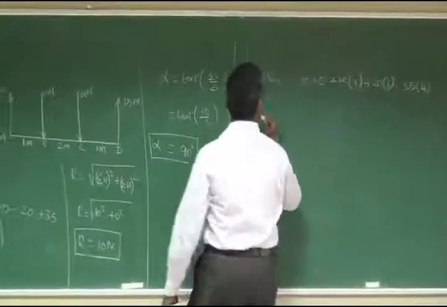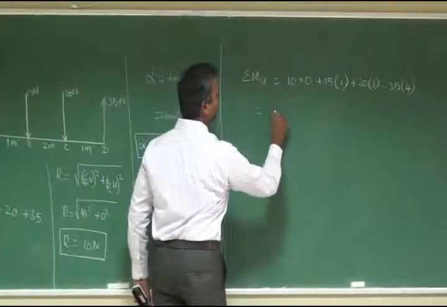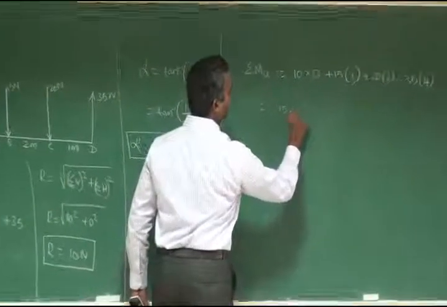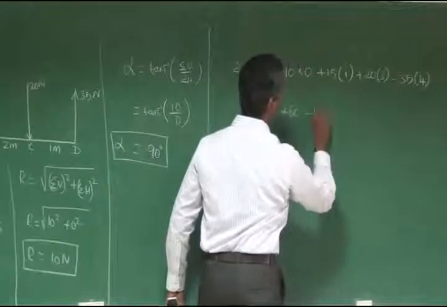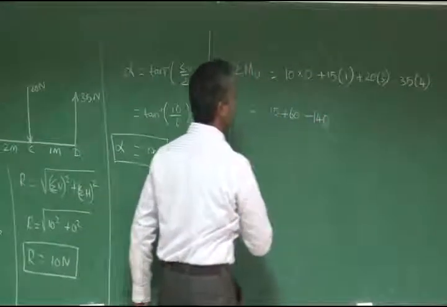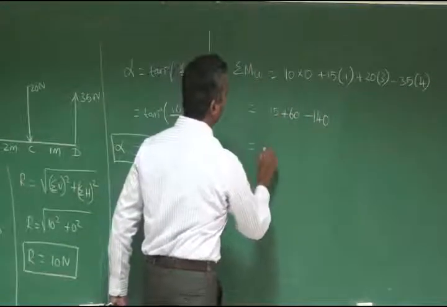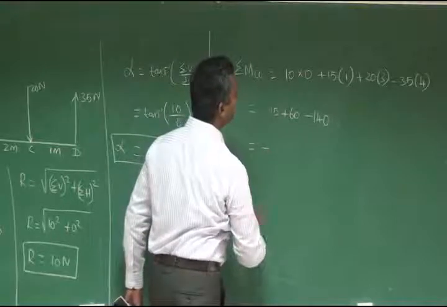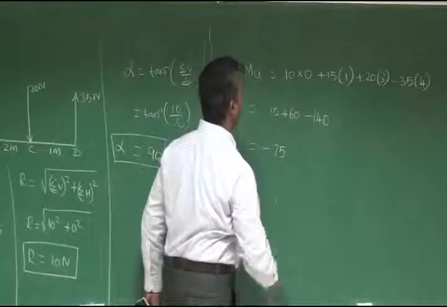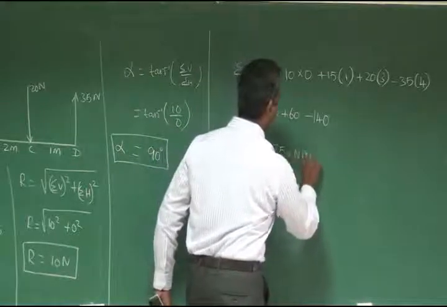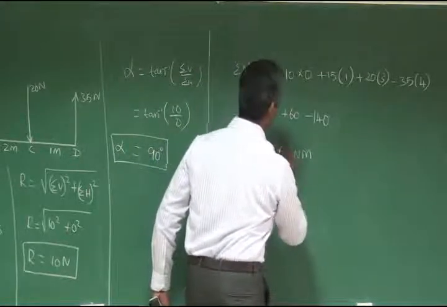Now we calculate the remaining things. So it is 0, 15 plus 60, minus 140. That gives minus 70 Newton meters.